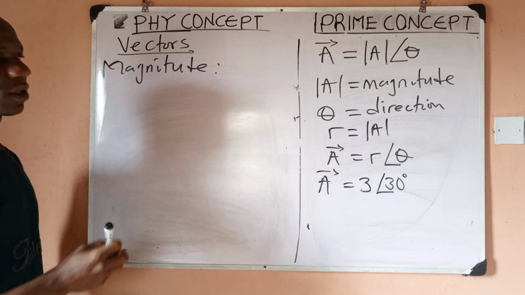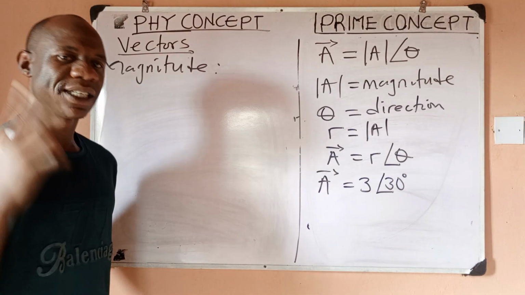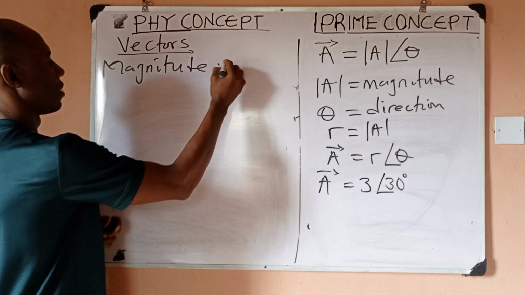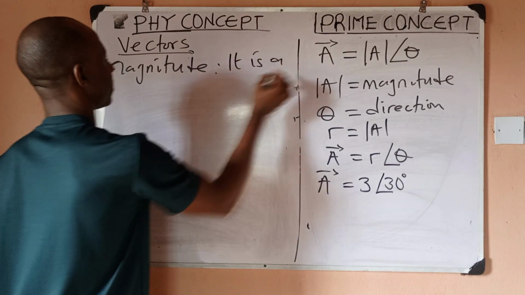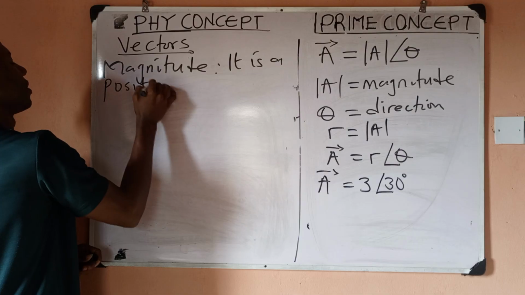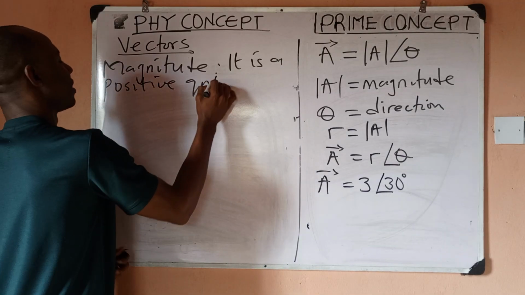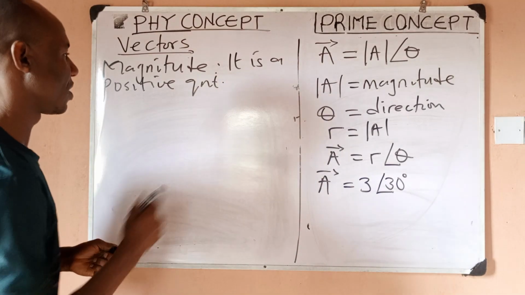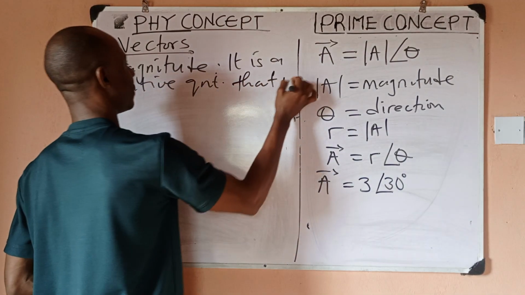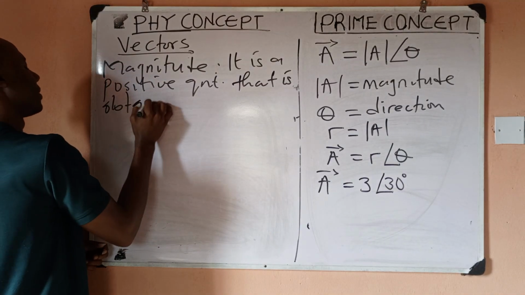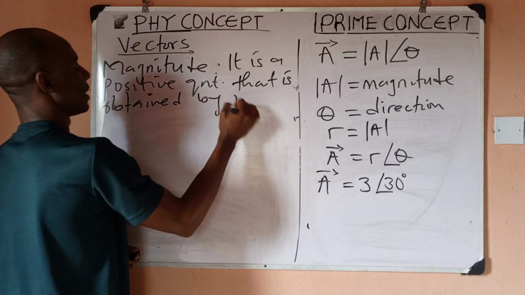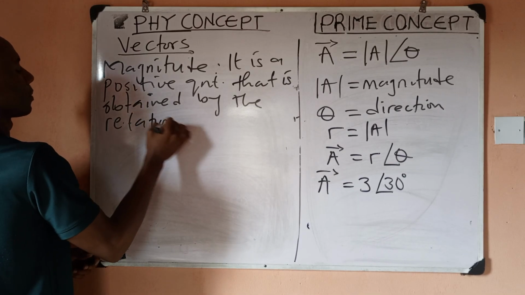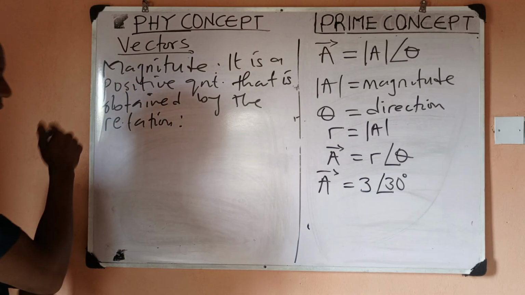The magnitude of a vector, very simple. Quickly, the magnitude of a vector is a positive quantity. That is to say, the magnitude of every vector can never be negative. Magnitude is a positive quantity that is obtained by the relation. So this is how we find it.